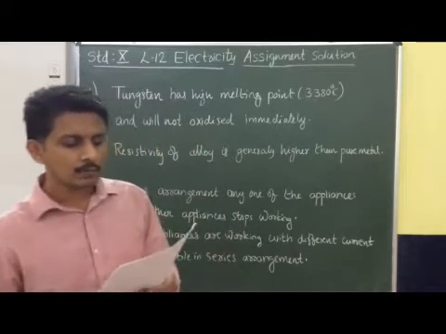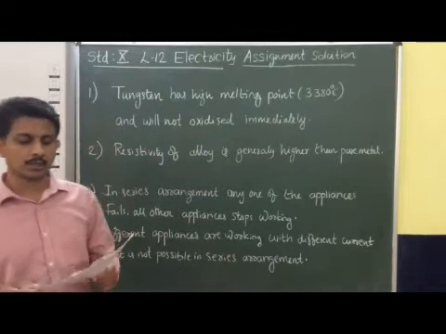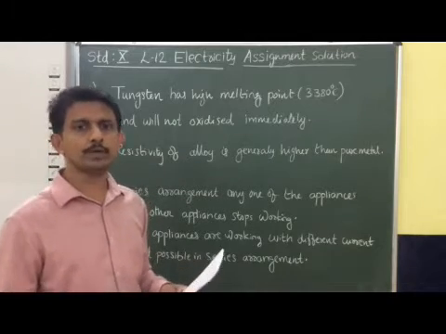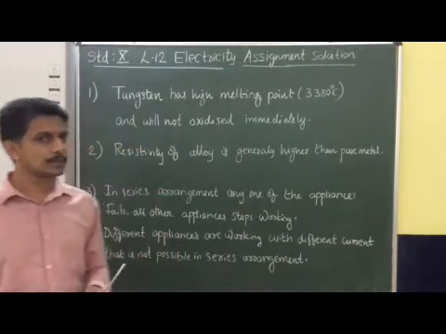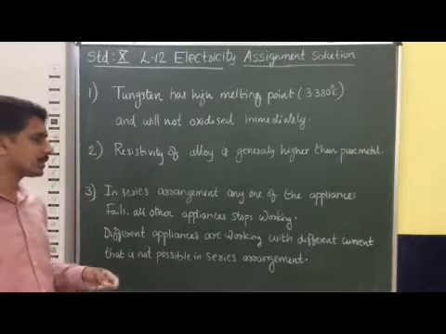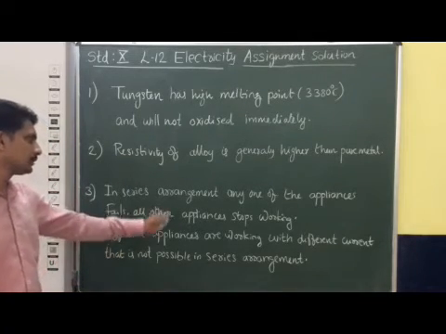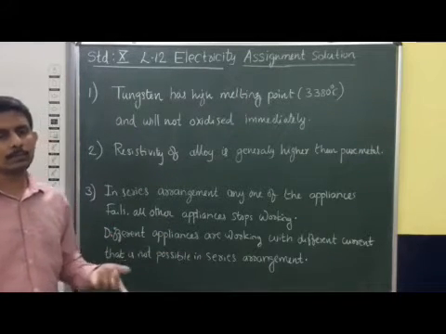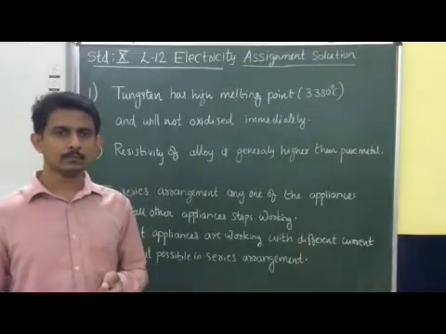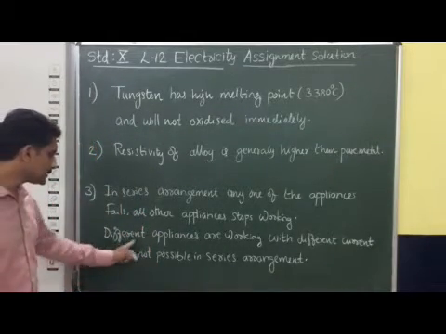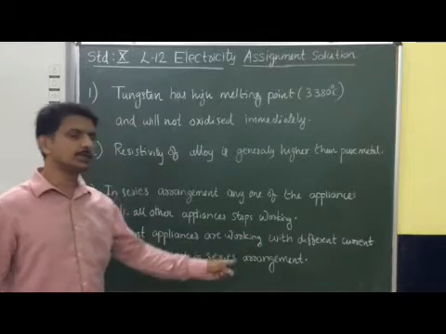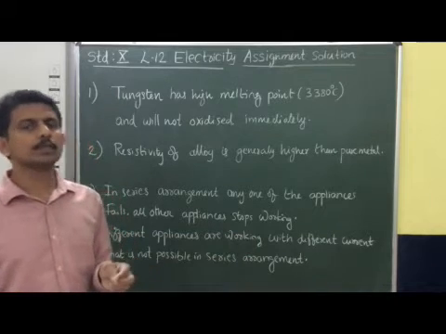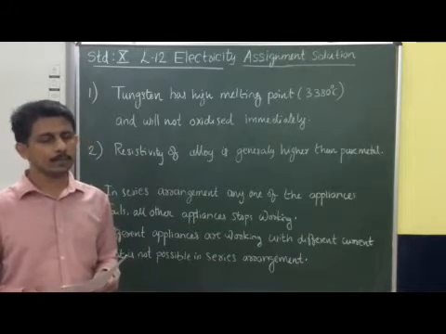Now question number 3: why is a series arrangement not used in domestic circuits? In a domestic electric circuit, we use parallel combination, not series combination. Why not series? The first reason is that in a series arrangement, if any one of the appliances fails, all other appliances stop working. Another reason is that different appliances work with different currents. That is not possible in a series combination, because the same current passes through the whole circuit.